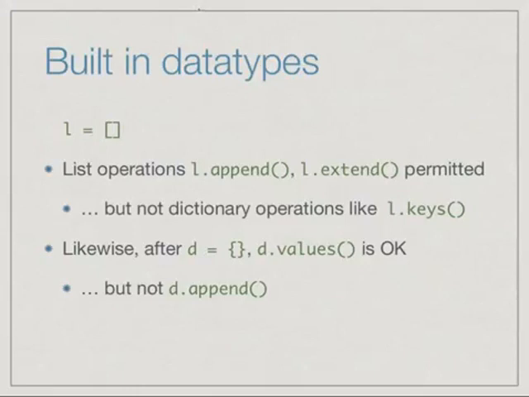So Python uses the type information that it has about the value assigned to a name to determine what functions are legal, which is exactly what we are trying to do with these abstract data types. We're trying to say that the data type on its own should allow only certain limited types of access whose behavior is specified without telling us anything about the internal implementation. Remember, for instance, we saw that in a dictionary, even if we add a sequence of values in a particular order, we ask for the values after some time, they may not return in the same order because internally there is some optimization in order to make it fast to look up a value for a key.